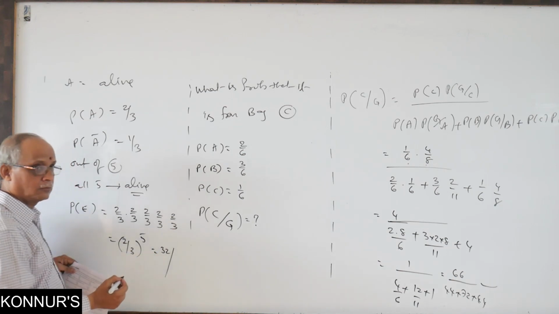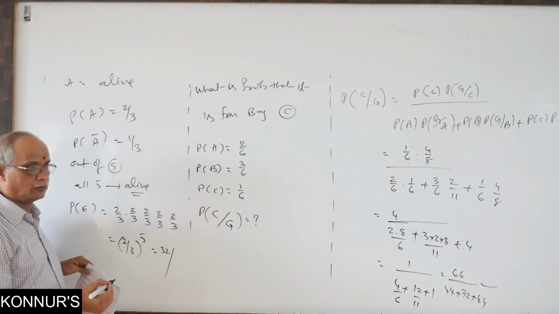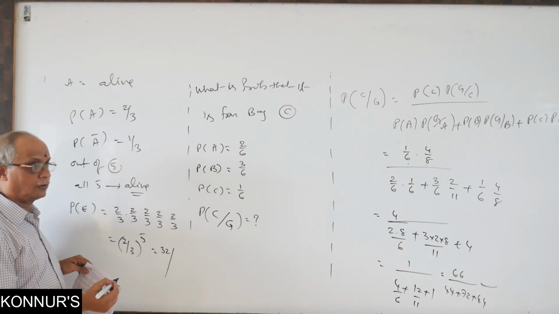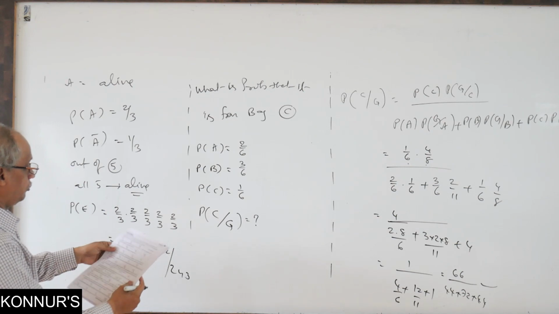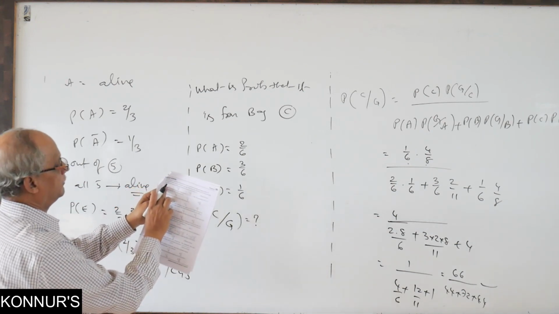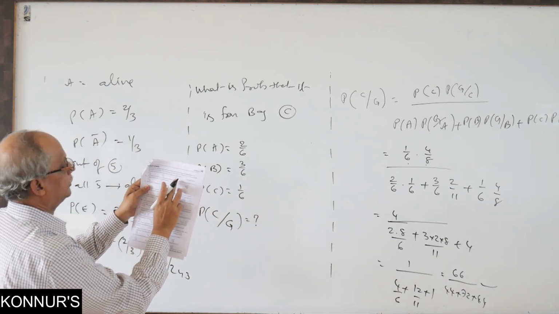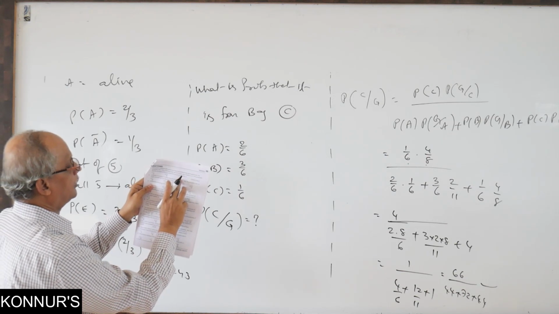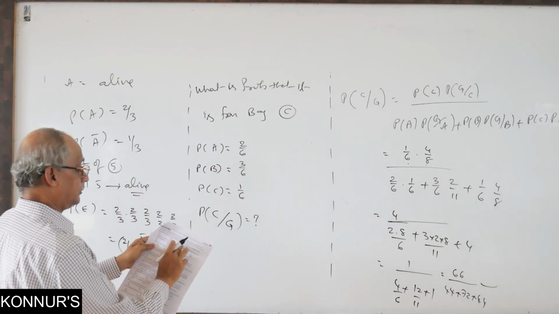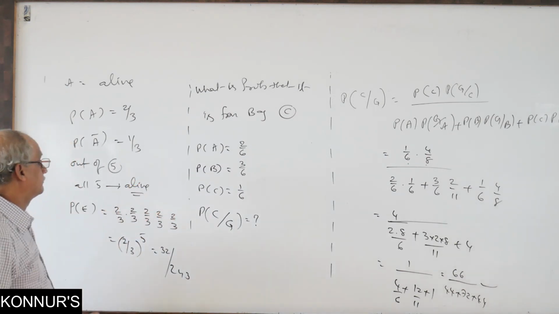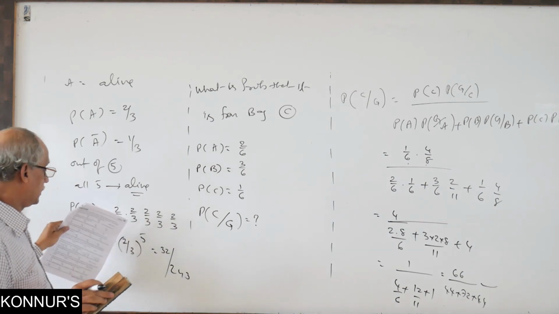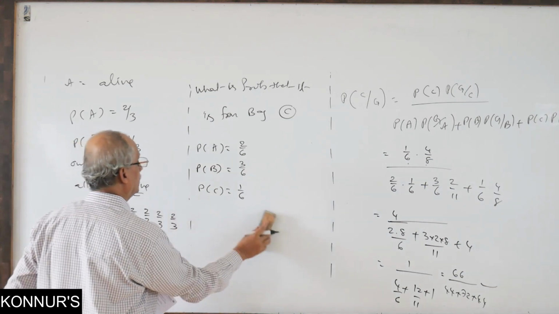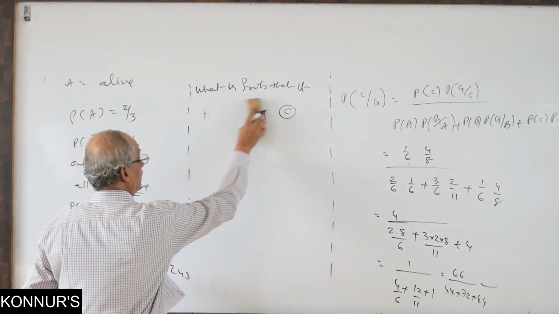That is 32 by 3 power 5. 3 power 4 is 81, so 3 power 5 is 243. The first option is 1 by 16, the second 16 by 81, and the third option 32 by 243 is the answer. Same problem, the idea is important. Don't think you are ready with this one, because they will make little changes here and there.